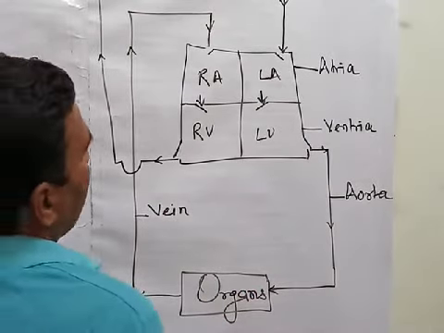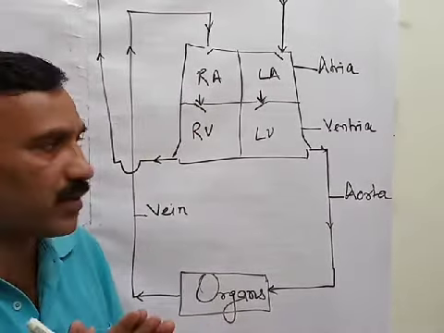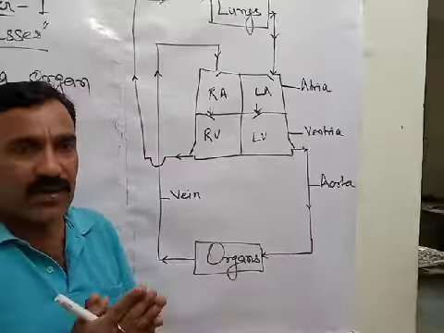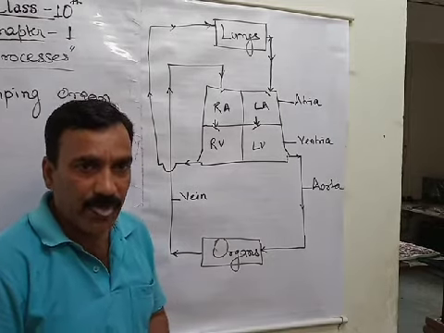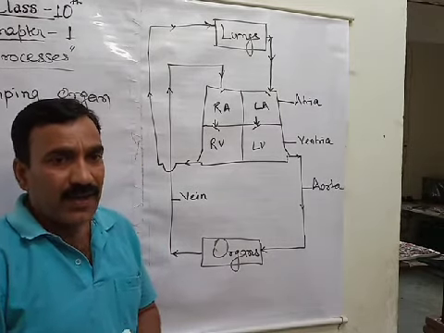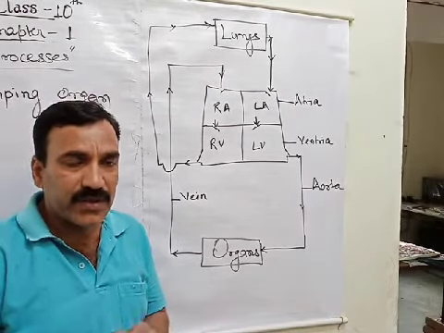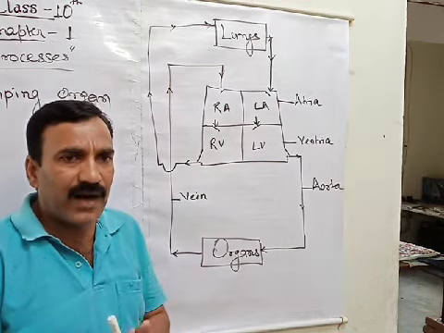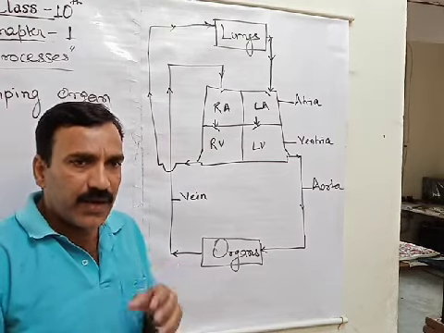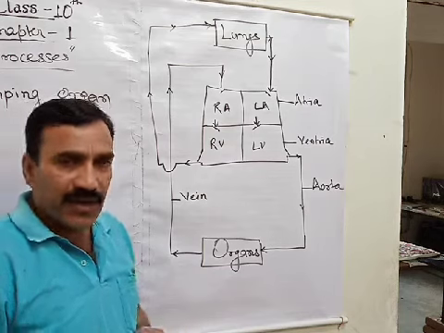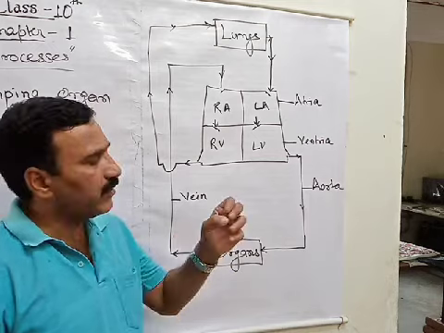Now, what happens? Our heart moves with an expansion and contraction movement, and that movement of expansion and contraction is called the systolic and diastolic movement. Each movement is followed by the other, and after that, a pause of a half or 1 second, or 1 or 2 seconds, and again the cycle continues. That means if you use a stethoscope, you can hear the sound of the heart as lub-dub, lub-dub, this way.